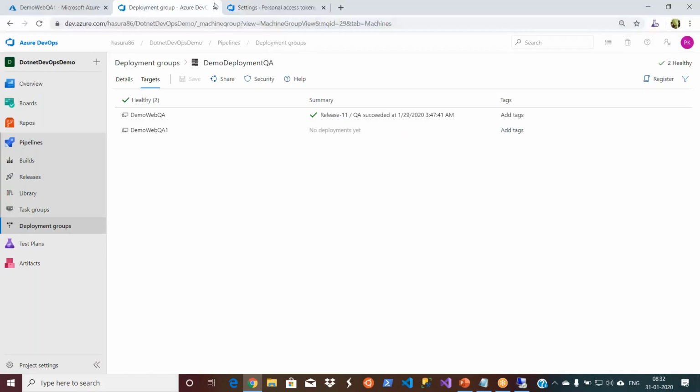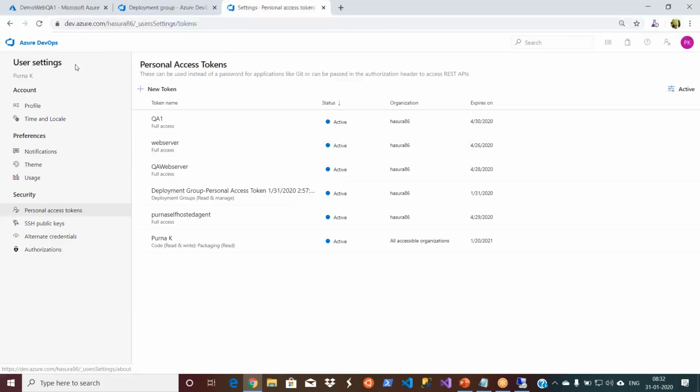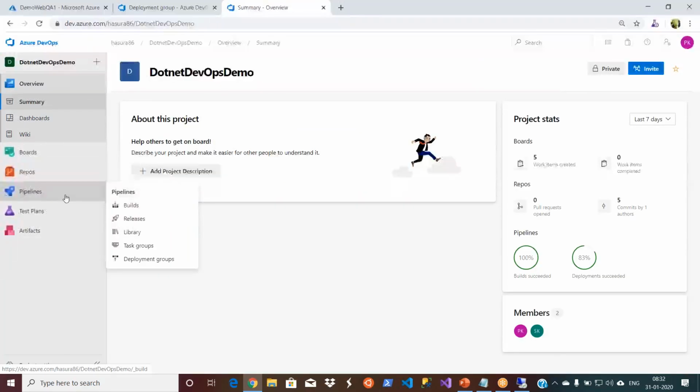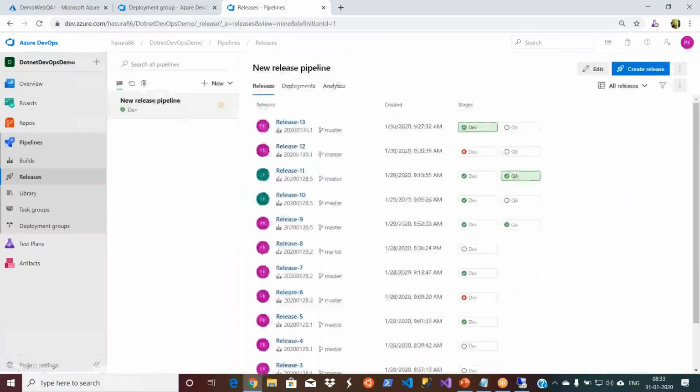So now you go back to your pipelines, .NET DevOps demo. Next week, when I'm explaining the PowerShell, I will spend some 5 minutes because I'll do the IIS setup from home and then directly click on the release. Then you can see how it is deploying to different things. Now you go to your releases and edit your release definition.